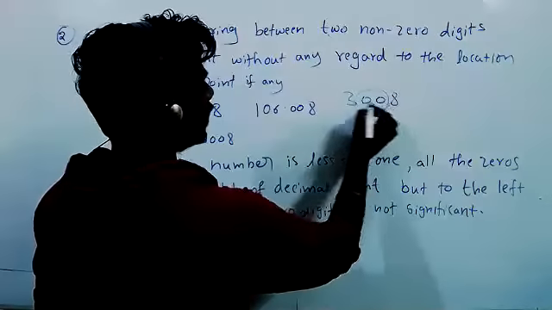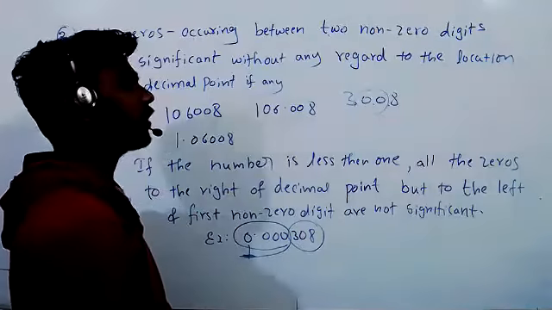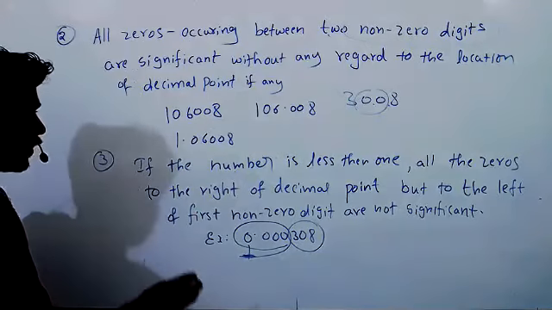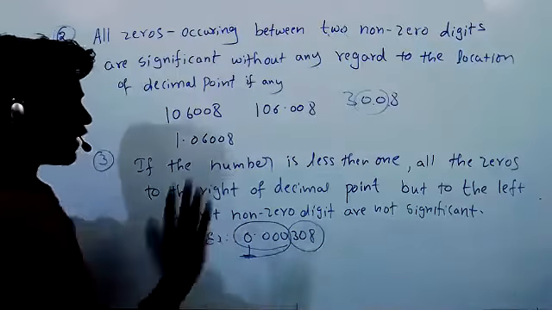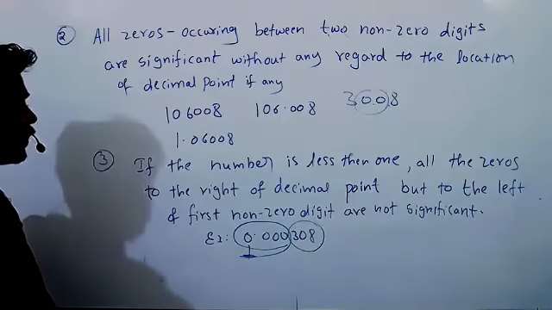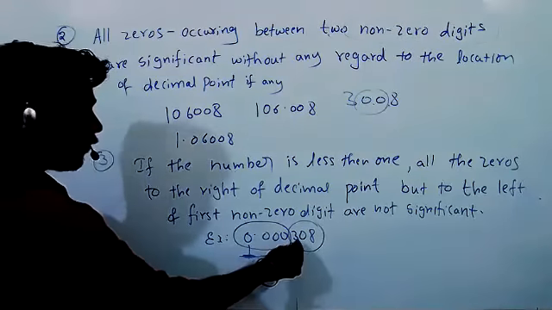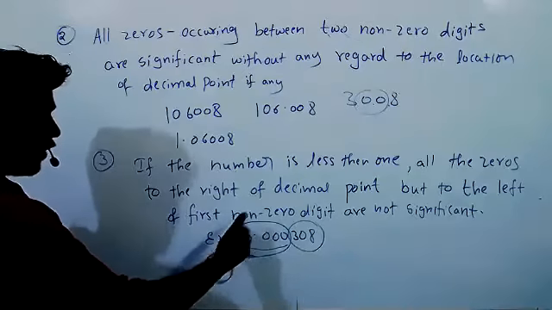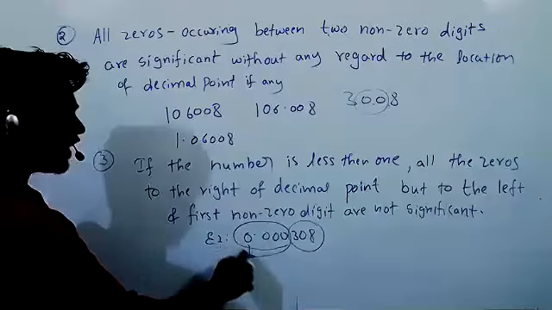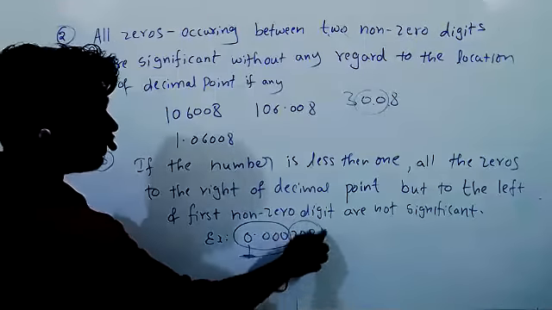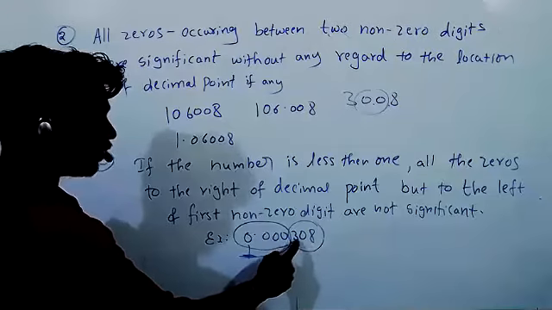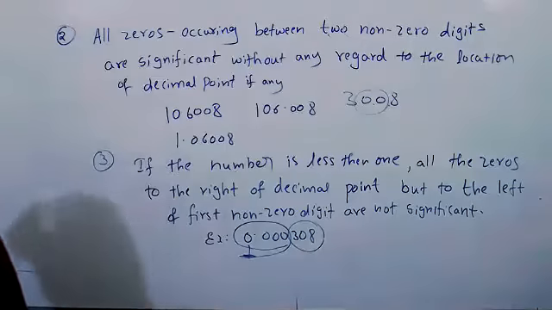Wherever you keep the decimal point, no problem. That is not a matter. Understand clearly? Now, third one, the number is less than 1. After the decimal point or before the decimal point, whatever it may be, zeros before the non-zero digit are insignificant. How many significant? Only 3. Here also 0 is there, but this 0 is present between two non-zero digits. Clear?